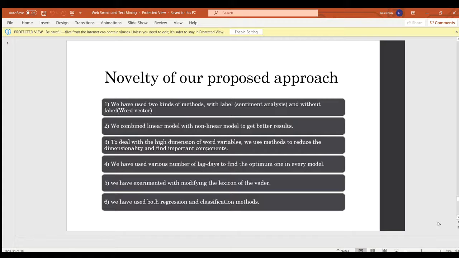We use PCA for dimensionality reduction. We use various numbers of lag days to find the optimum lag day. We experimented with modifying the lexicon of Vader. We have used both regression and classification methods.